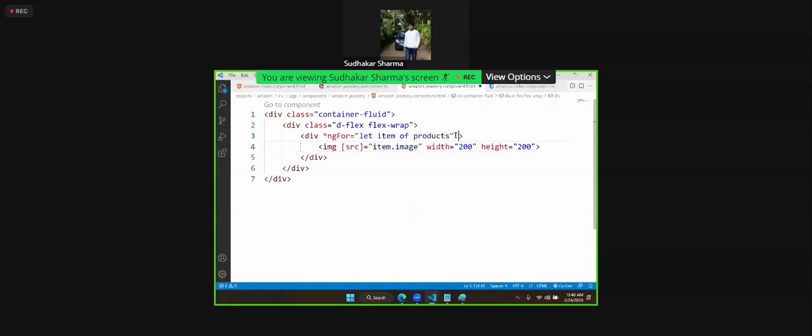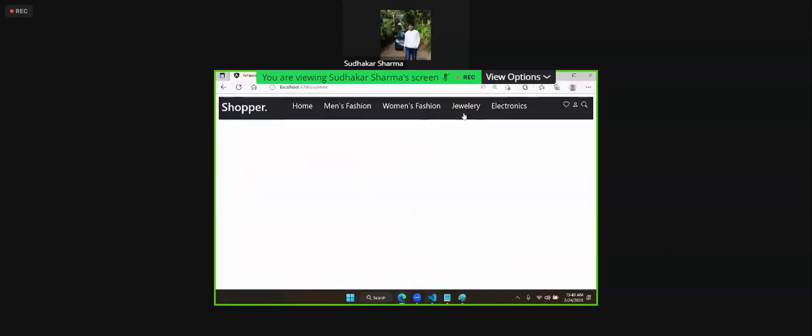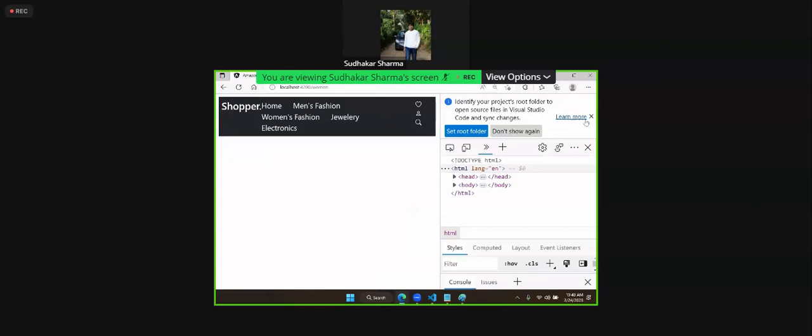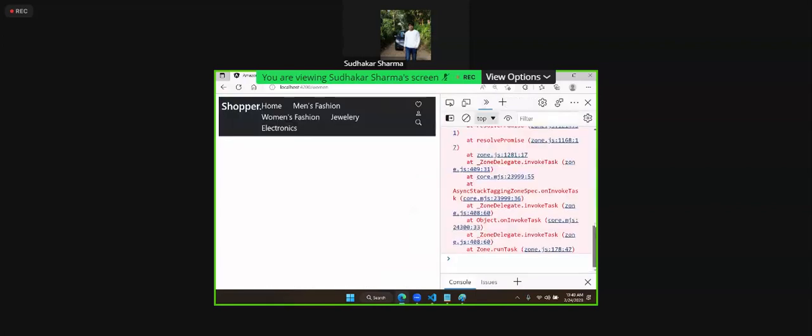Now I will keep a class here as margin 2. All directions margin will be 2. This is jewelry products. I click on jewelry. It should get and display all the jewelry products and show. Any problem? You click on jewelry and some error is coming.